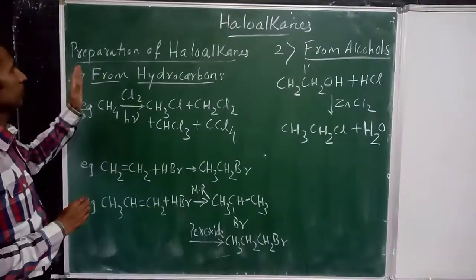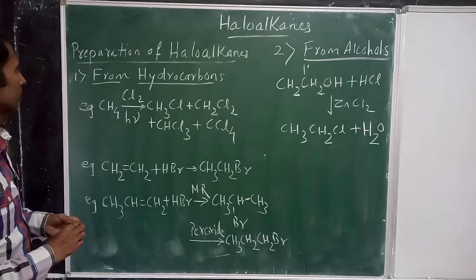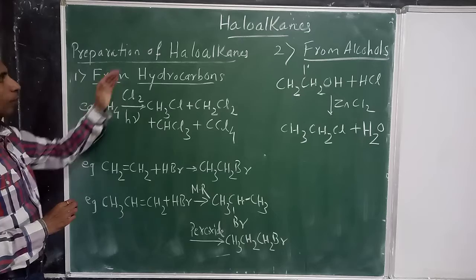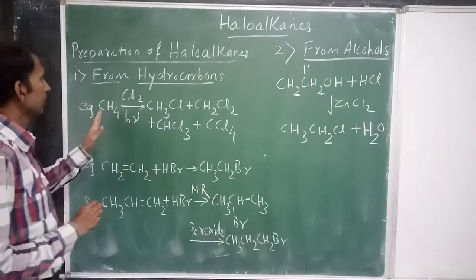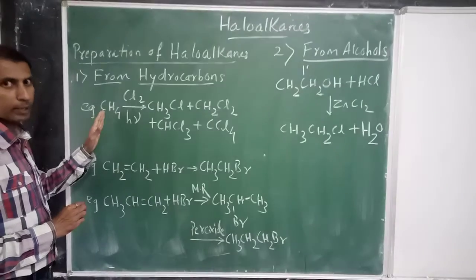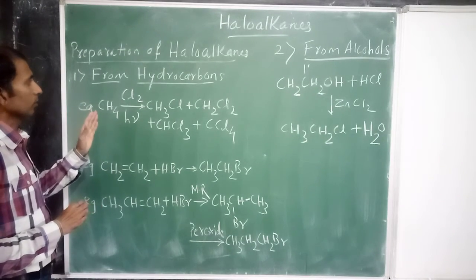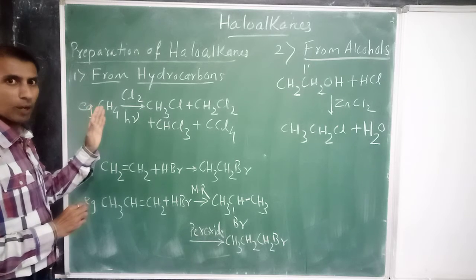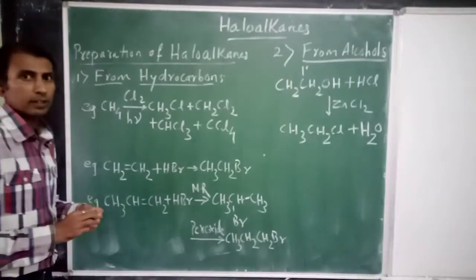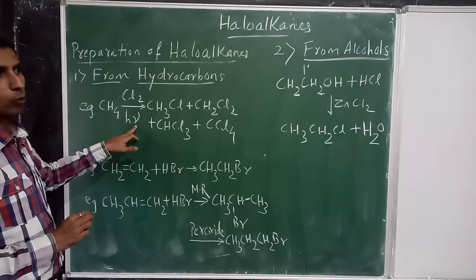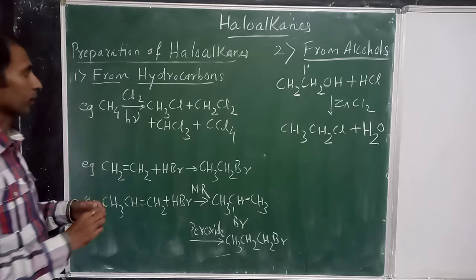Now here we start methods of preparation of haloalkanes. First category is from hydrocarbons. Hydrocarbons means here we are taking an alkane, methane. Now methane will undergo halogenation. Halogenation means addition of halogen in presence of sunlight, h nu. h nu मतलब क्या? Sunlight. Stepwise you will get these products.